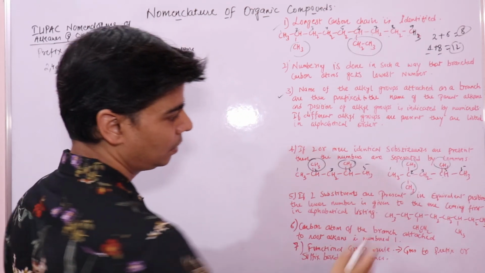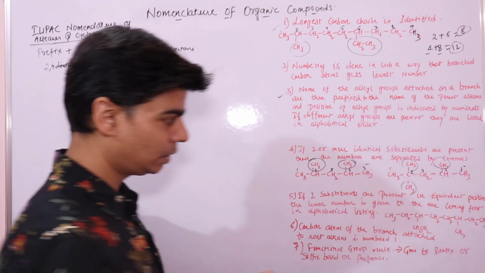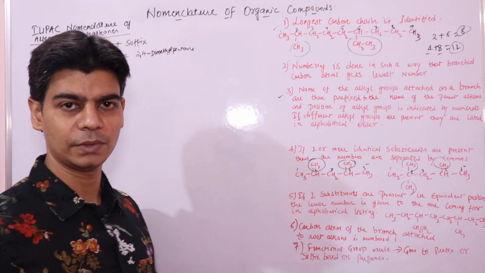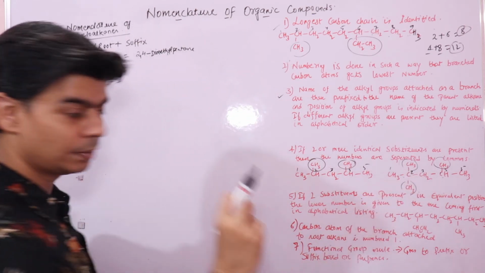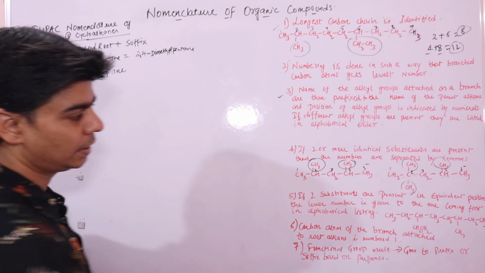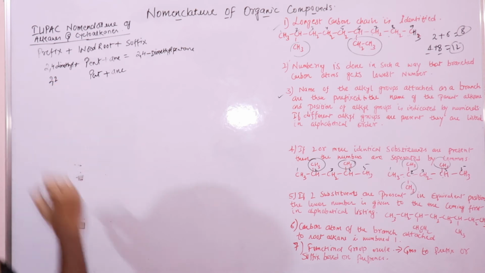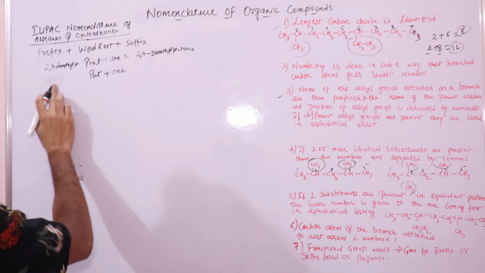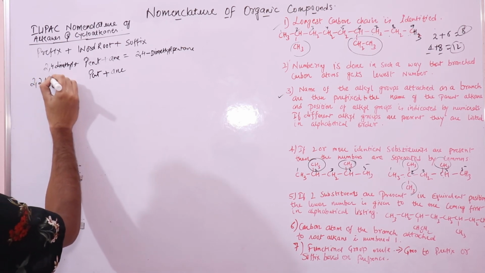How to name it? You will find its position, and you will specify its position with numbers, with a comma between the numbers. So the 2 methyl groups would be 2, 2. 2, 2 means at carbon atom 2 you have 2 methyl groups. The other methyl group is at 4. It will be 2, 2, 4, right?